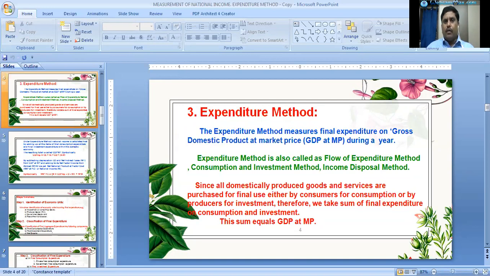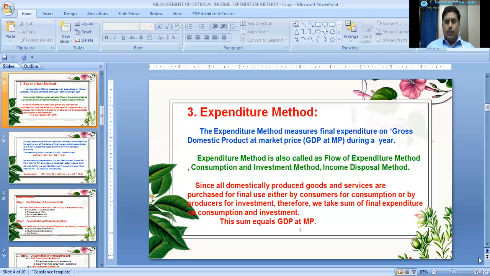This is final consumption and investment. So, this sum is equal to GDP at market prices. By adding consumption expenditure and investment expenditure of the country during a period of 1 year, we will get GDP at market prices.